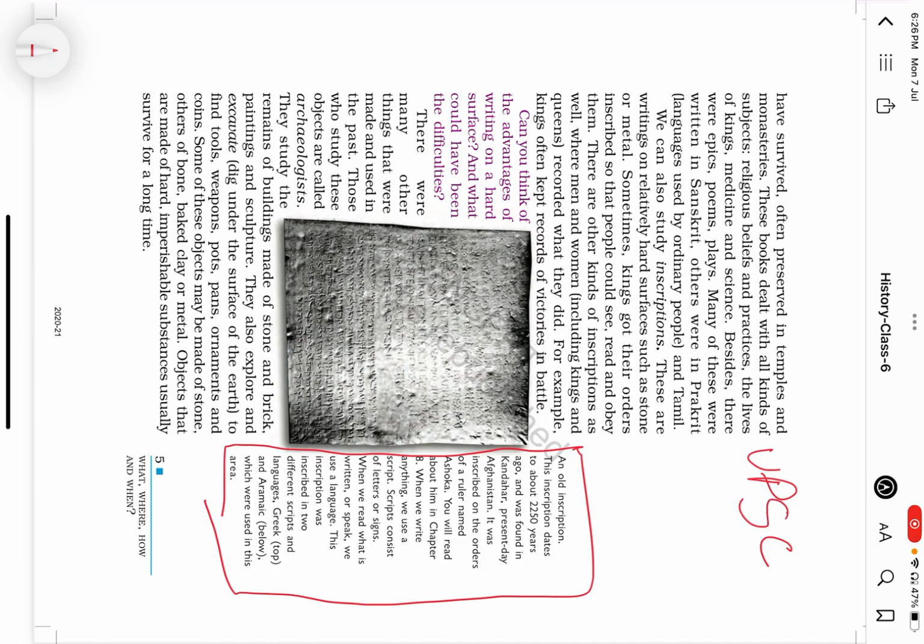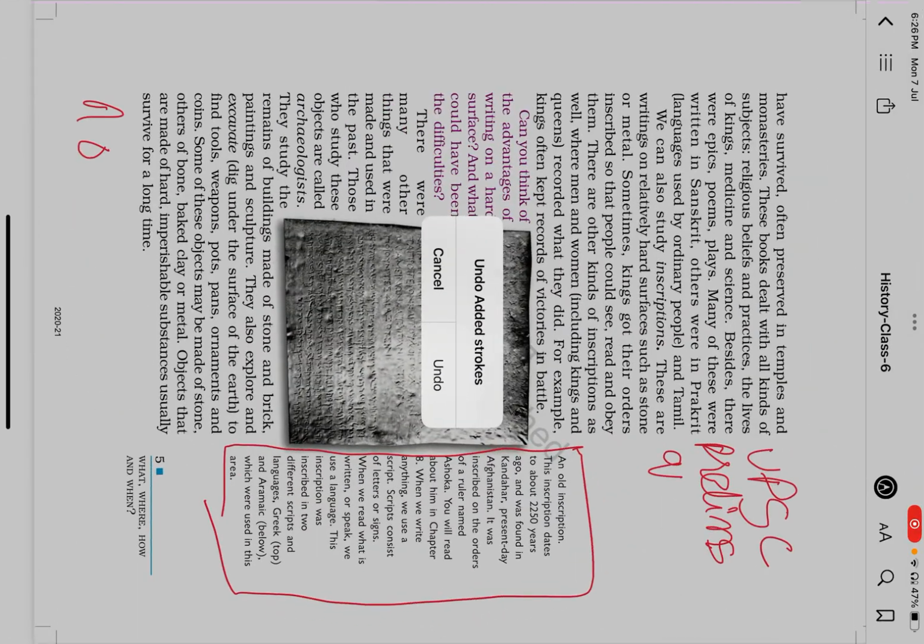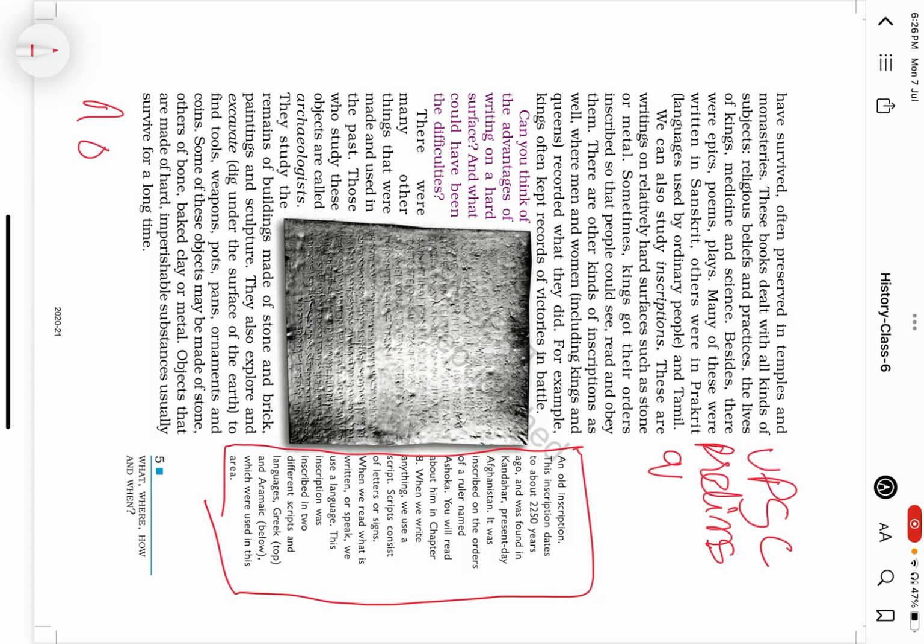If you read it, it is about an inscription given by Ashoka. The discussion in this paragraph is about an inscription of Ashoka issued in Kandahar. But what is its significance? It is issued in two scripts, one is Greek and the other is Aramaic.